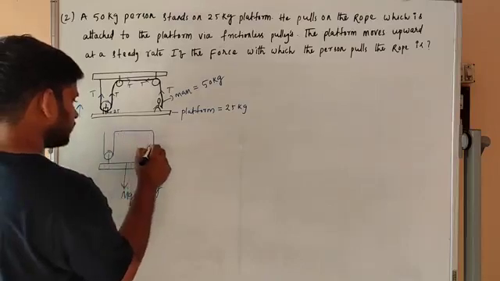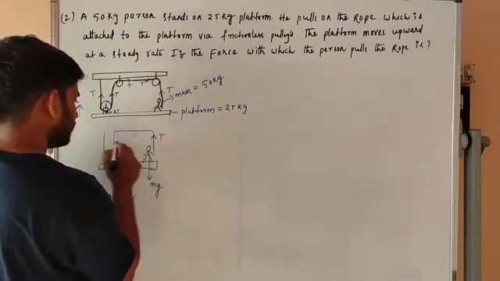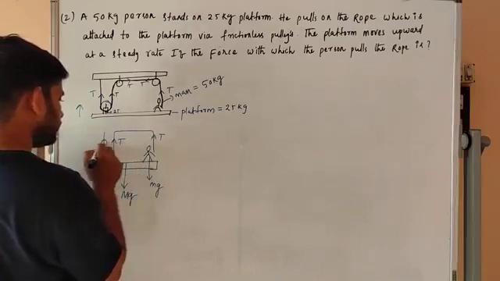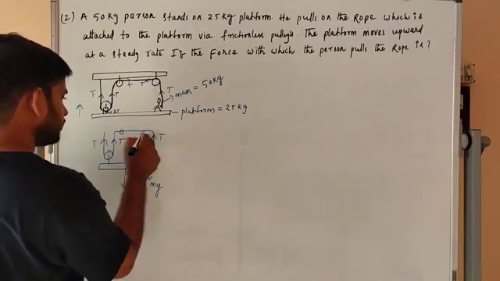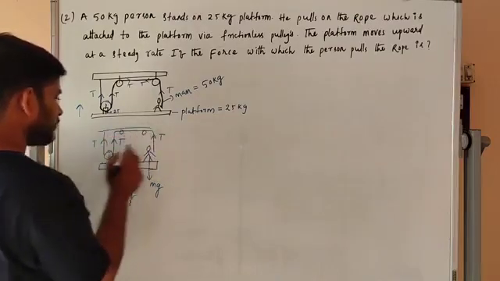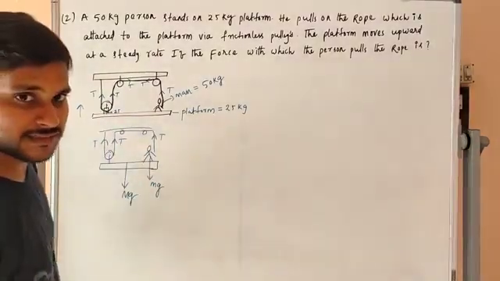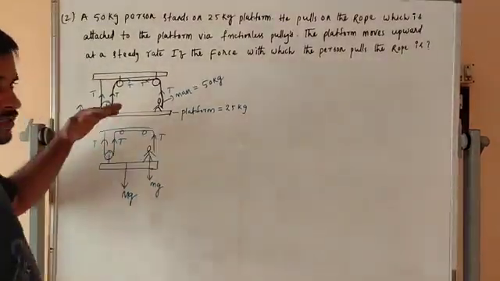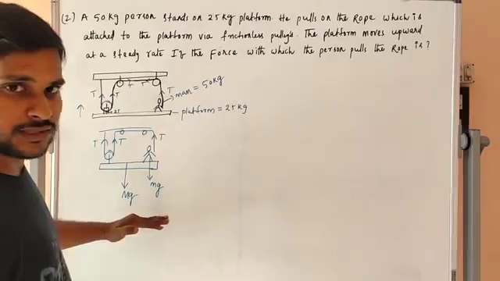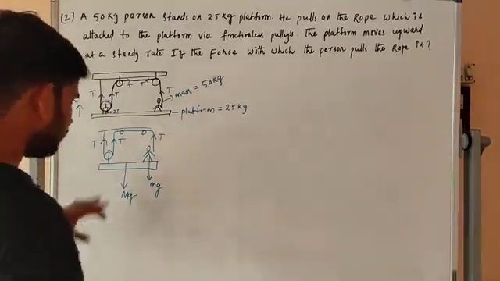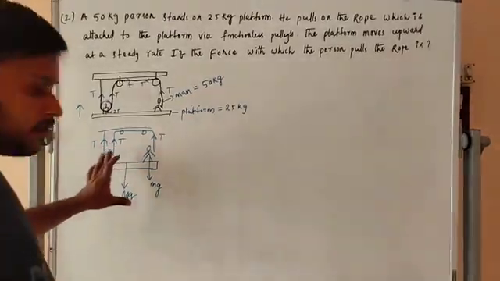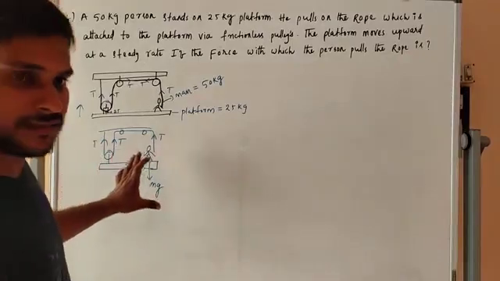So this is 1, 2, 3. The total tensions are 3T. So upward forces are equal to downward forces. From this diagram we form one equation.